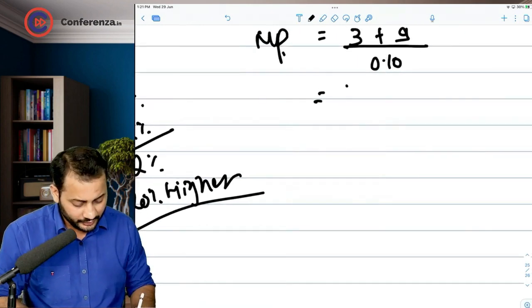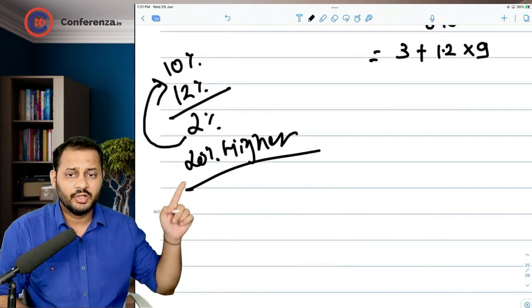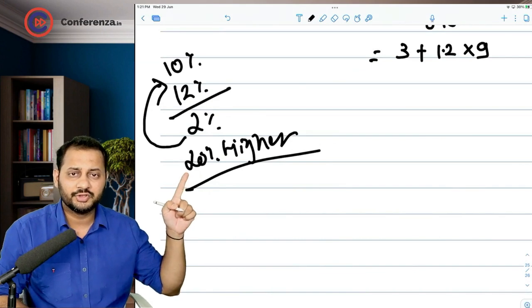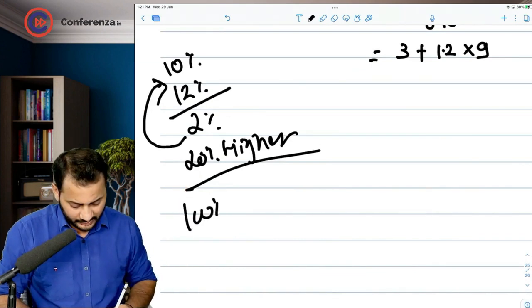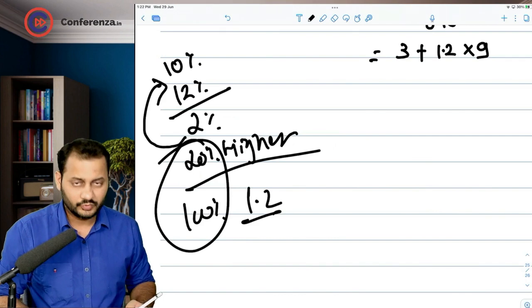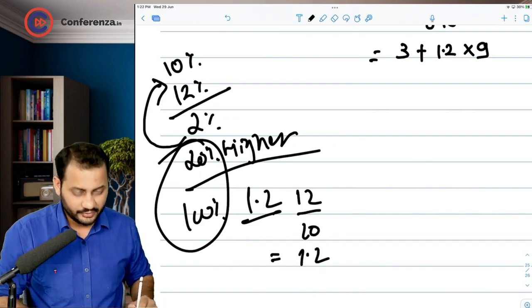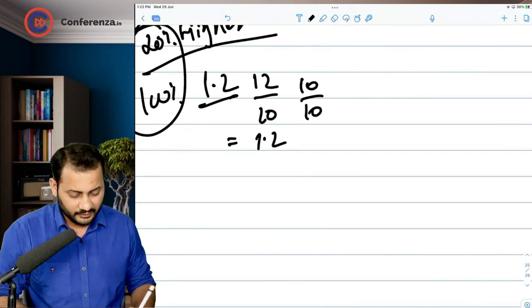So what I'm going to do here is 3 plus 1.2 into 9. Why 1.2? A 20% higher return should be reflected. So instead of 100%, it should be 120. 100 plus 20% means 1.2. I will tell you how. 12 divided by 10 will give you 1.2. See, 10 divided by 10.